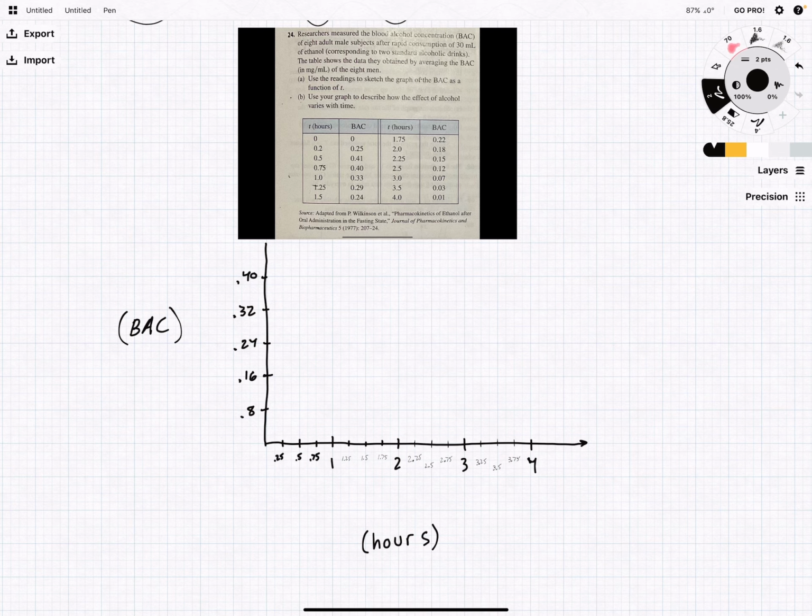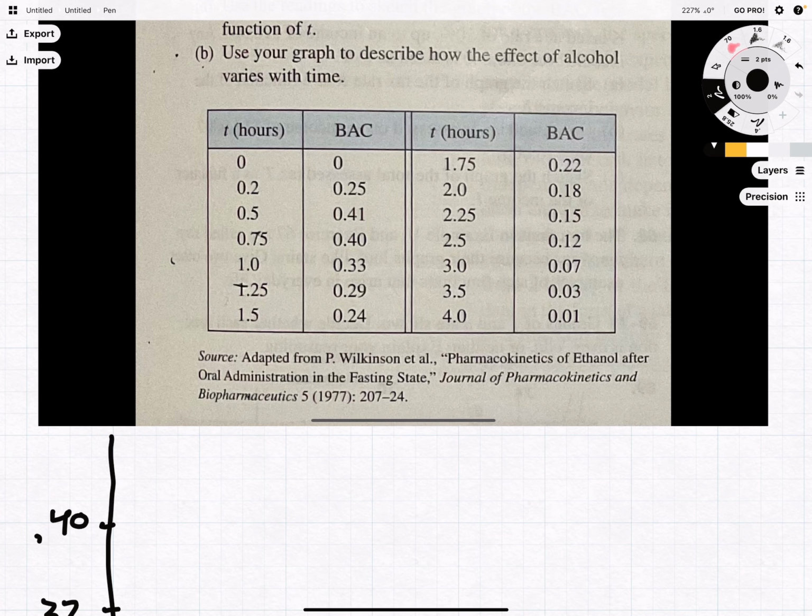So let's just start. Now, I will say, of course, I don't know this for certain, but I'm going to assume with this problem that there's maybe just a very slight typo right here. I guess if I really wanted, I could go in and read the journal and double check it. But we see all of their hour intervals are by the quarter hour, right?